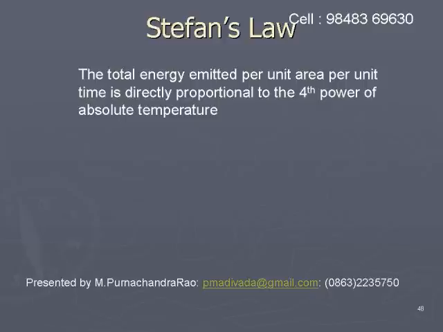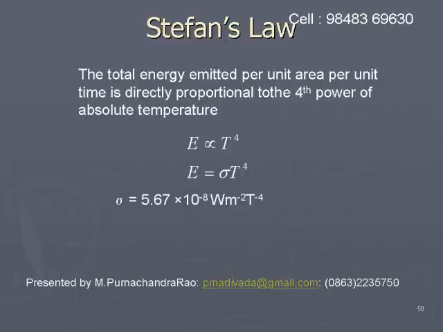So E is proportional to T to the power of 4, or E equals sigma T to the power of 4, where sigma is a constant known as Stefan's constant. Its value is 5.67 times 10 to the power of minus 8 watts per meter square per Kelvin to the power of 4.